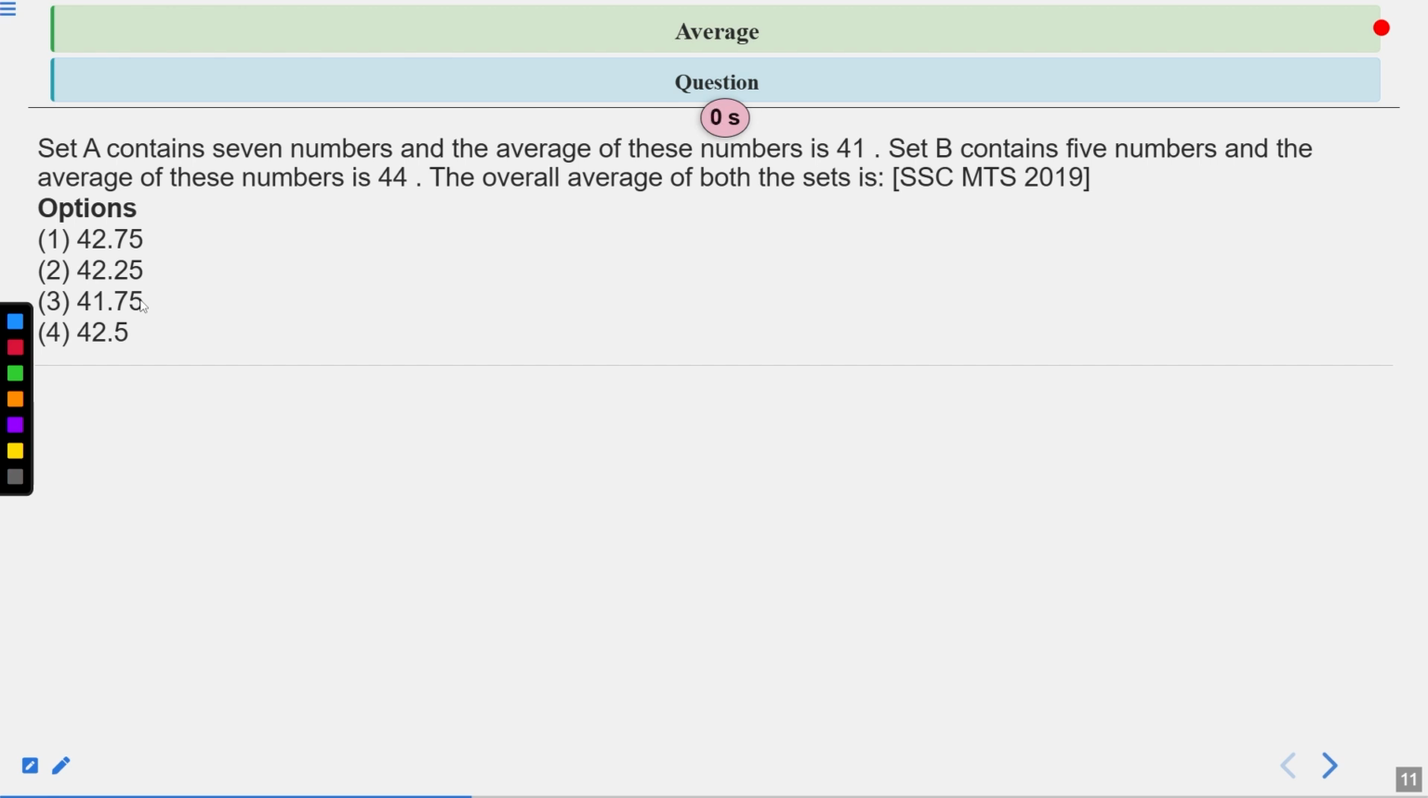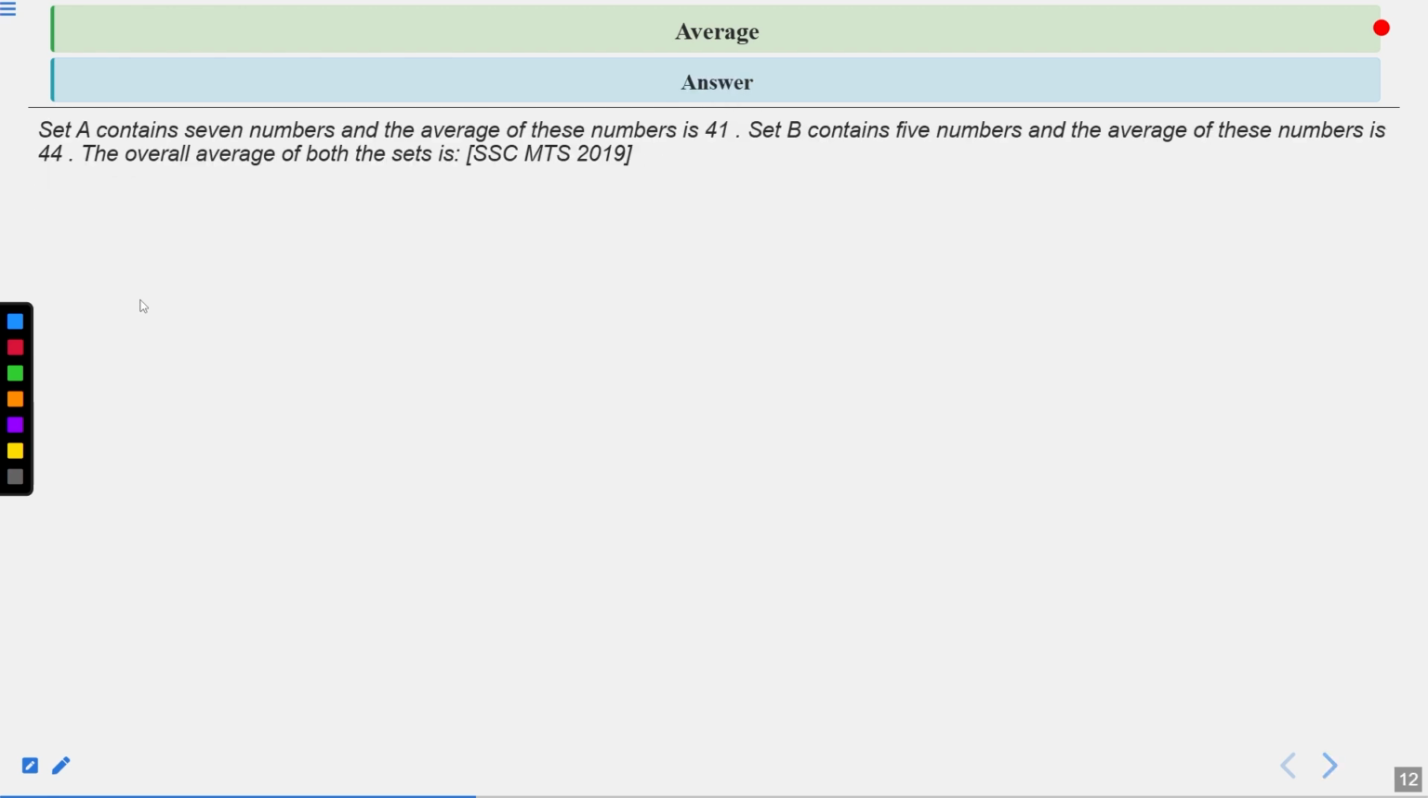Now time's up. Let's see the solution of this question. So the question says that set A contains 7 numbers and their average is 41. Set B contains 5 numbers and their average is 44. So we can calculate the total by applying the formula of average, sum of observations upon number of observations.